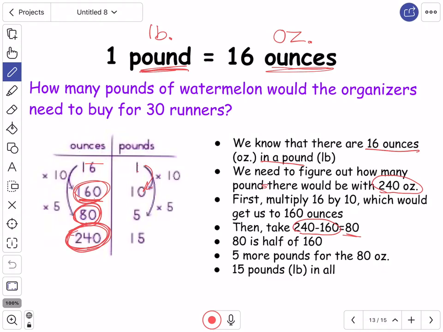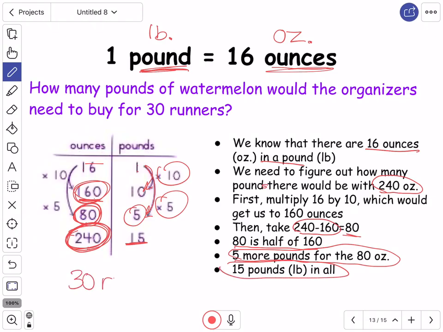To get from 1 pound equals 16 ounces to 10 pounds equals 160, that was times 10, right? So if 10 is half of 160, we need 5 more pounds for that 80 ounces.